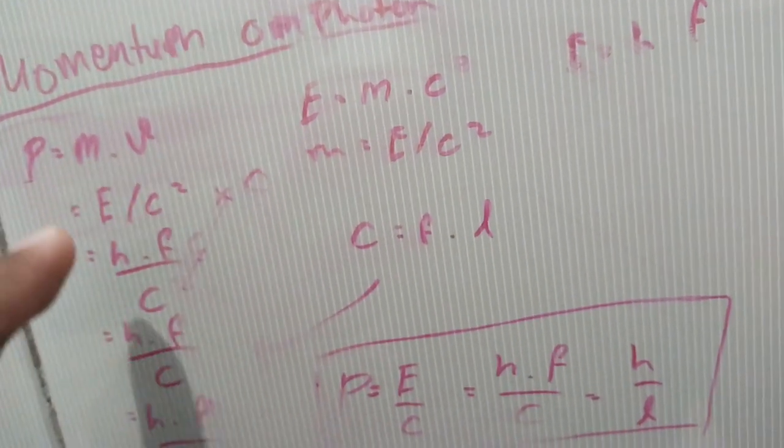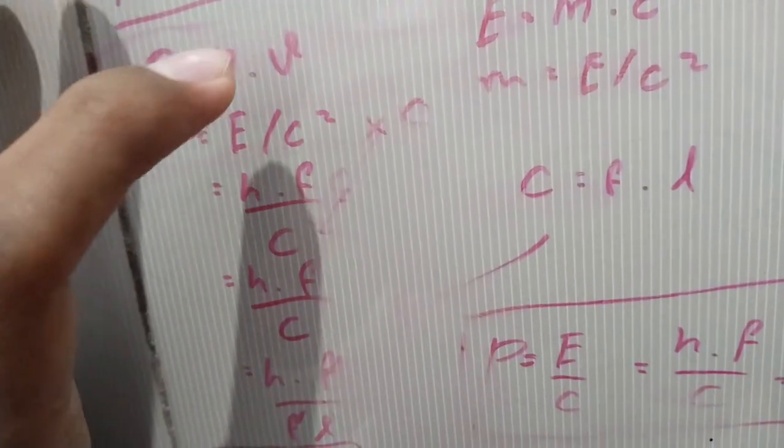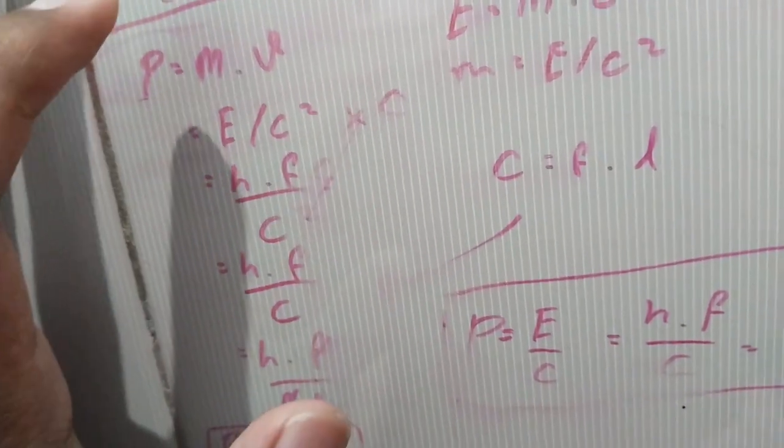So every particle should have mass and speed.